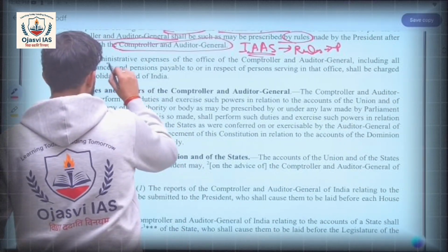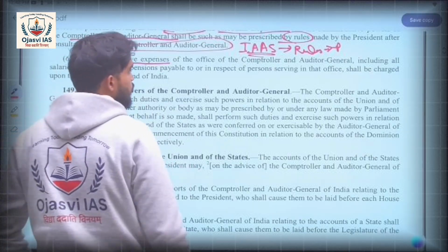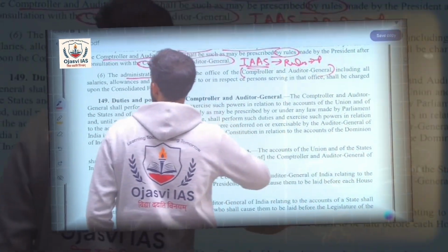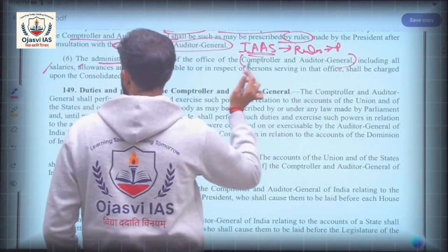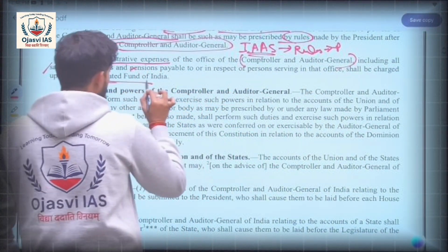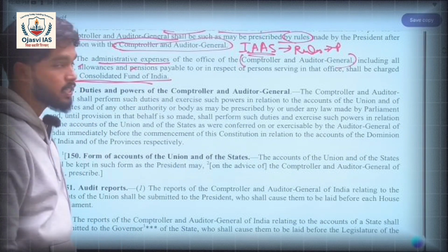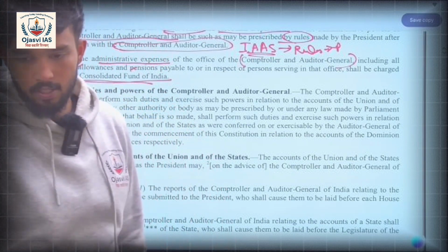The administrative expenses of the office of the CAG, including all salaries, allowances, and pensions, shall be charged upon the Consolidated Fund of India. Okay. The administrative expenses of the office are charged on the CFI.